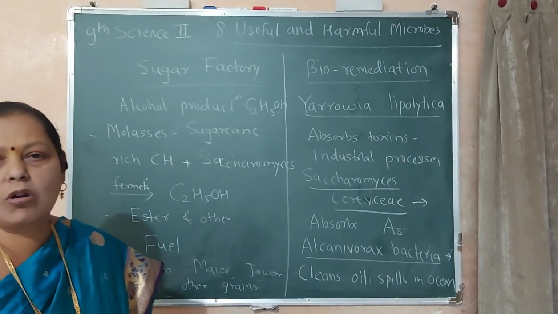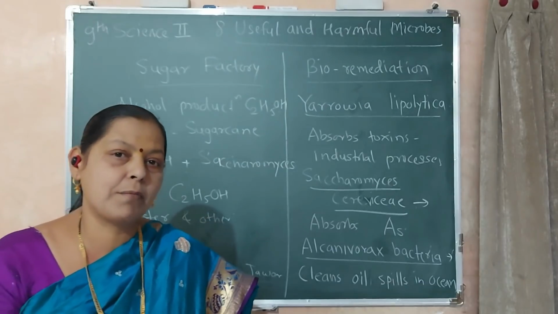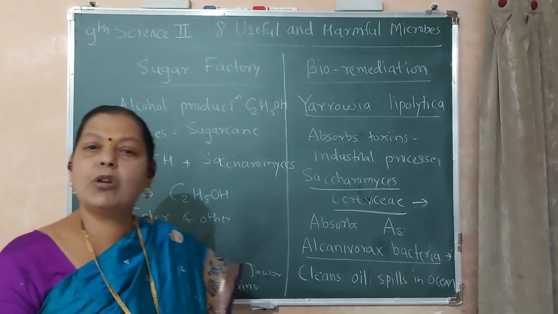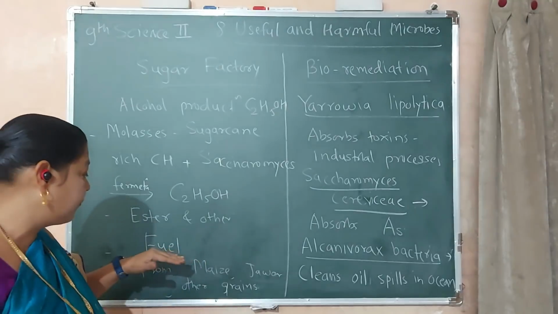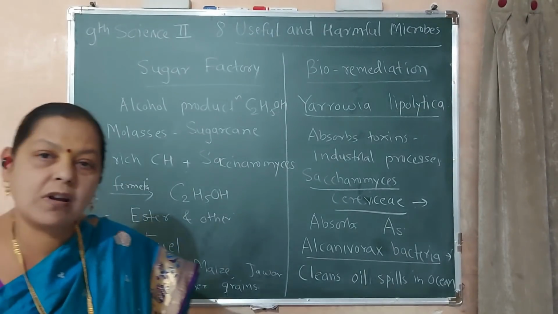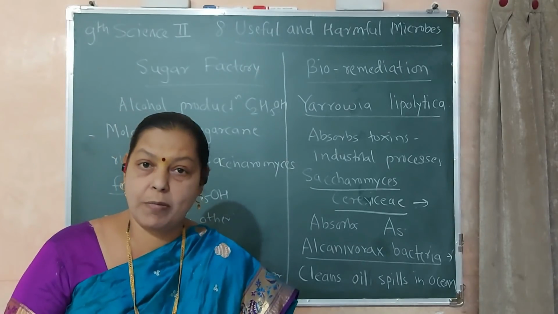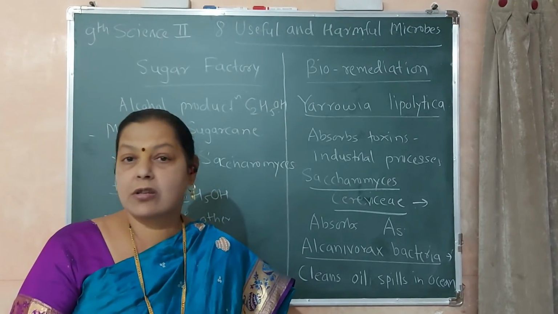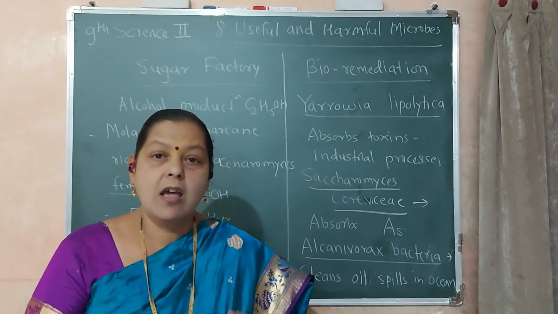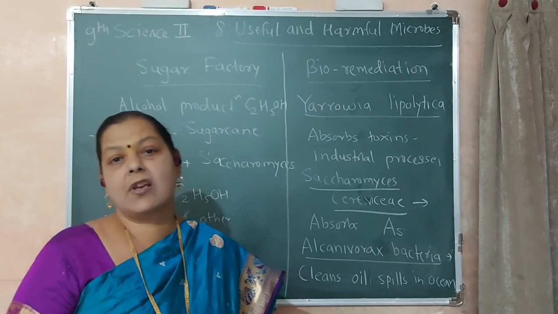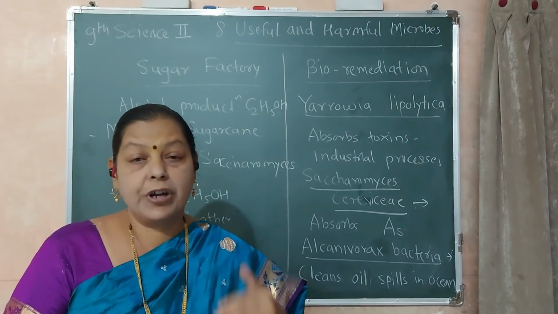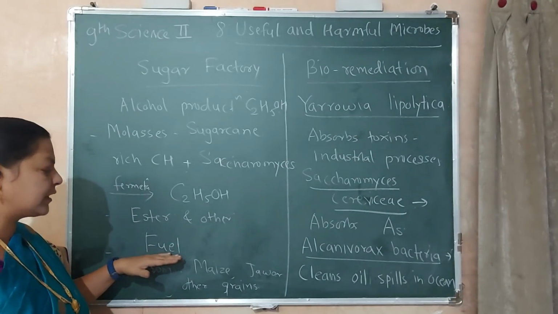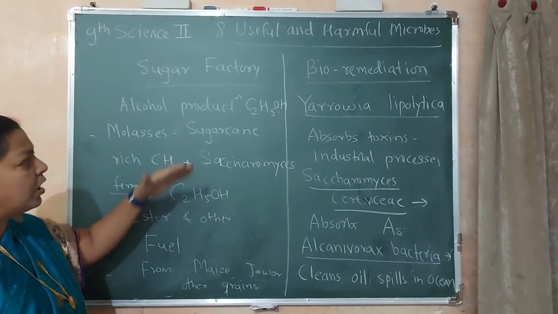Ethyl alcohol is also responsible for certain other compounds such as esters. Now here, what is the role of ethyl alcohol? We know it plays a very important role as a fuel. It is the best fuel. It is a smokeless fuel, as when it is mixed into petrol, it reduces the consumption of petrol and also reduces the formation of carbon dioxide, carbon monoxide and other hydrocarbons, so it is responsible for reducing air pollution. Its role in air pollution control is important, so it is the best fuel.